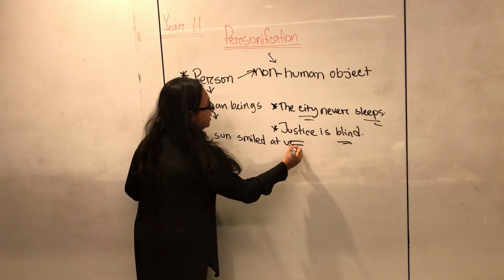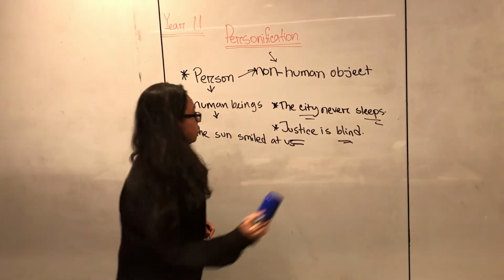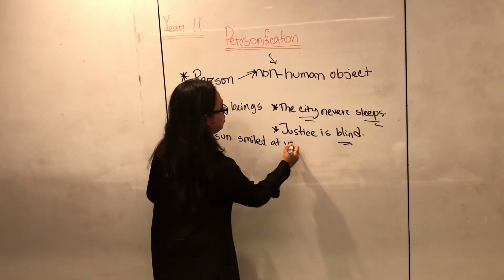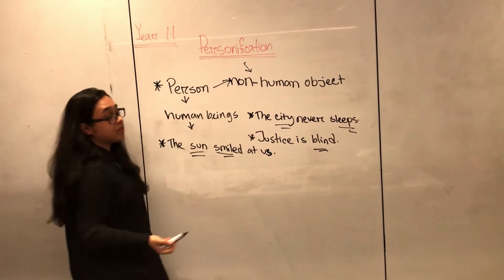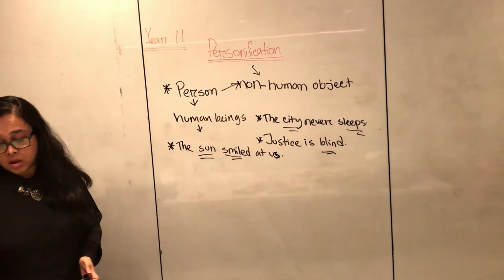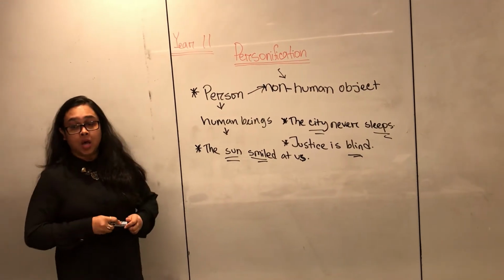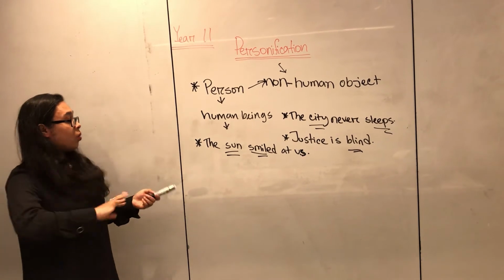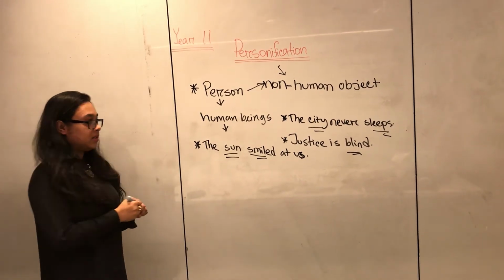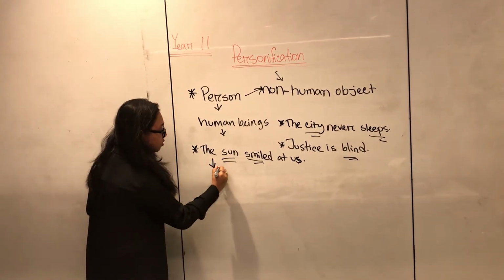The sun smiled at us. So the sun is not human, but smiling is only possible for human beings. Sun can never smile. So when we say sentences like that, the sun smiled at us, what we mean is that the day was very sunny.